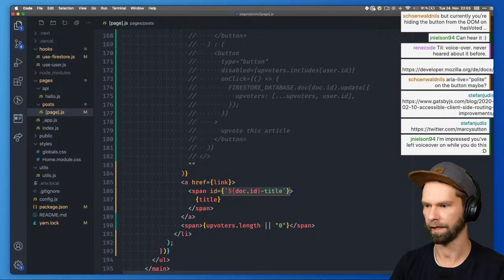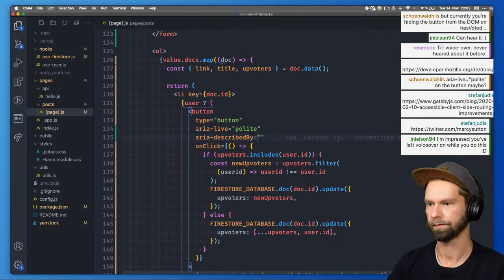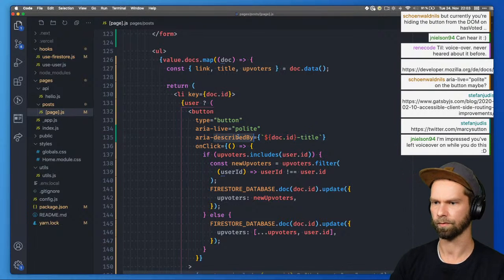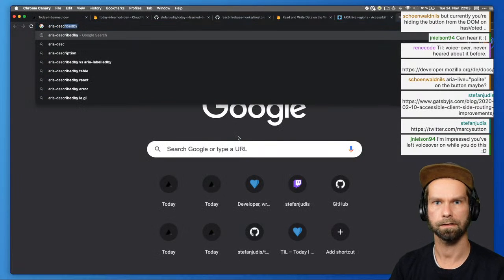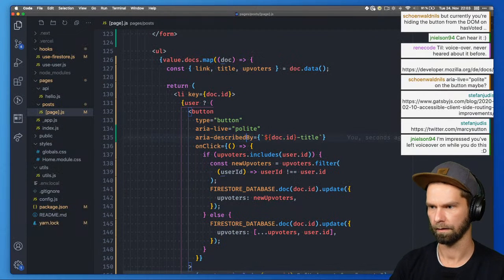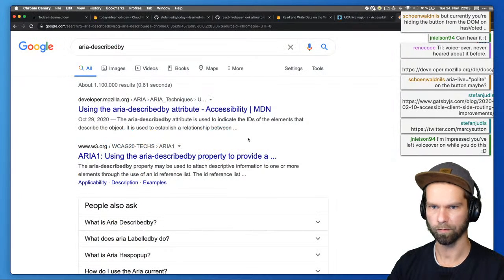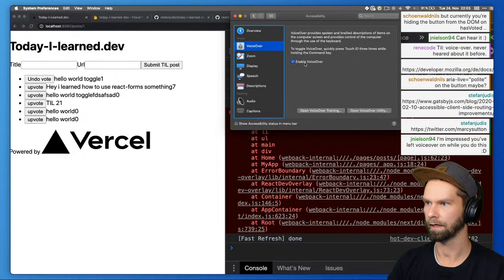In theory, we can now connect the button to this title, and let me just quickly check if this is written down correctly. Aria described by. Okay, it's not a capital B. So in theory, what it should do now is it should say upvote, and then it should connect it with the given title that we have. So let's turn that on again.